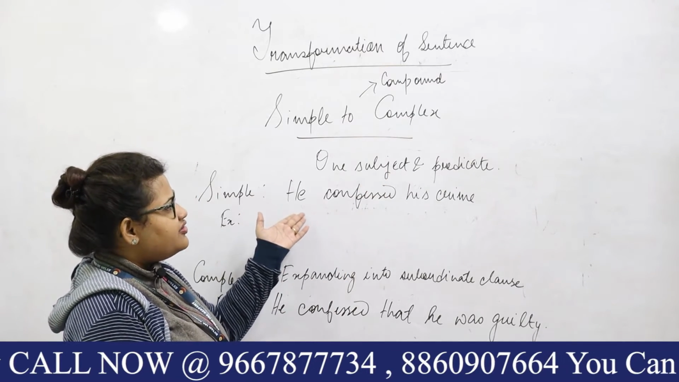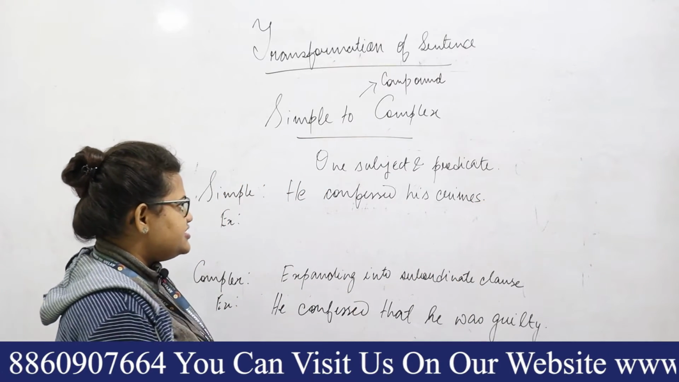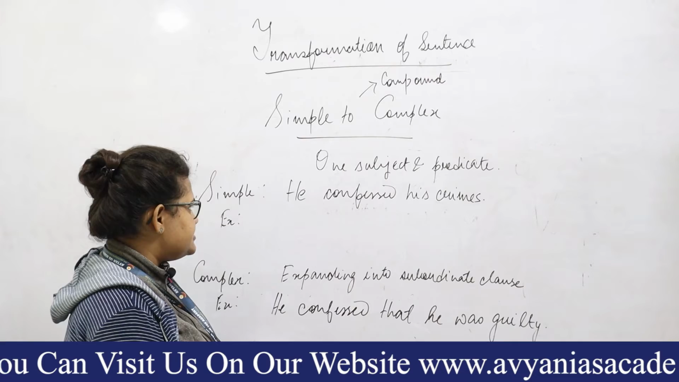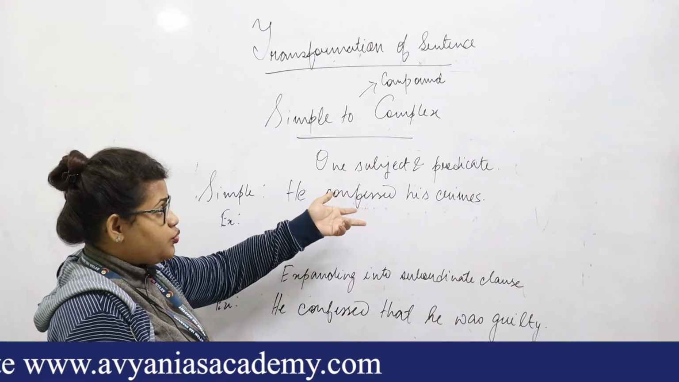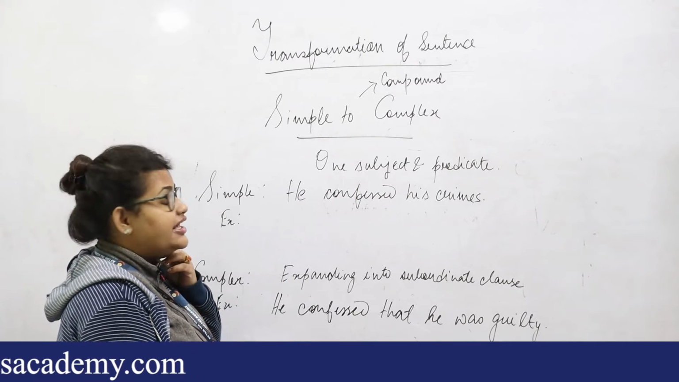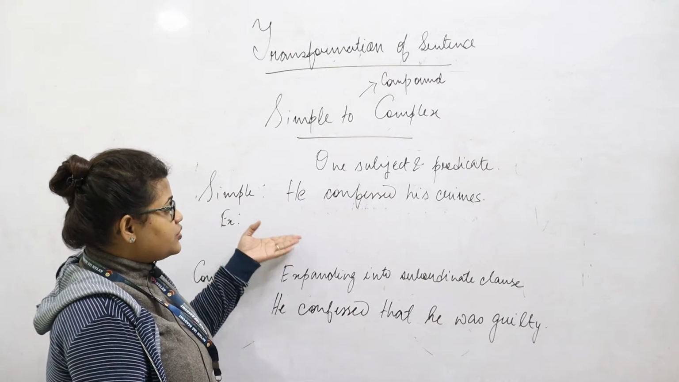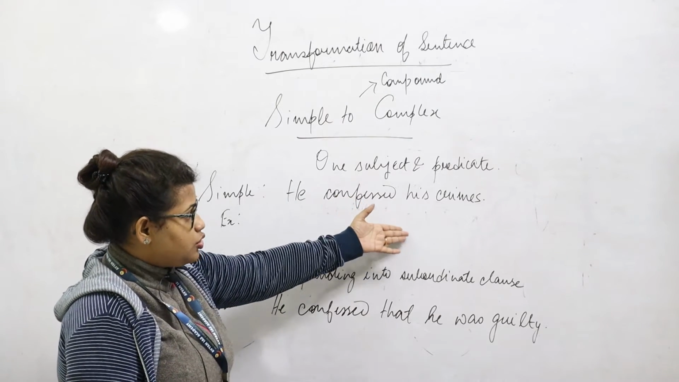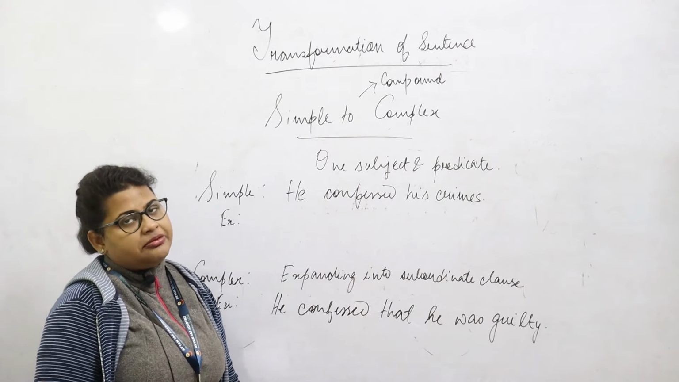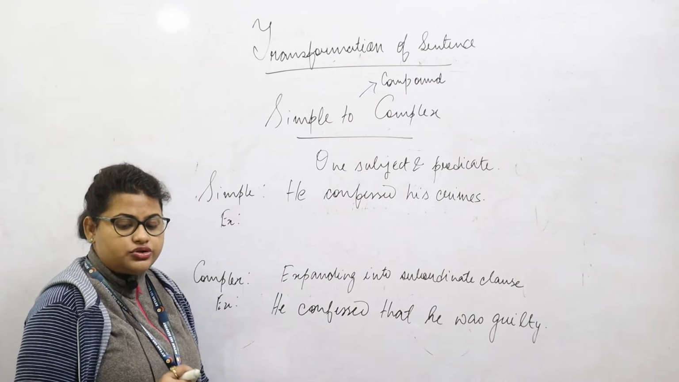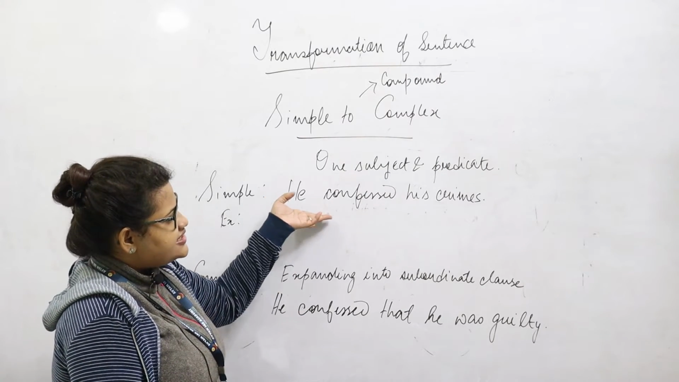As we can see, he confessed his crimes. So this is a simple sentence, like the person has confessed his crime. There is one subject and one predicate to the sentence. And the compound sentence would be there when there is more than one subject or predicate. We can have multiple of it. And similarly in the complex sentence also, what we do is we'll actually expand one word or the predicate into a subordinate clause. And the clause can be a noun clause, it can be an adjective clause, it can also be an adverb clause.